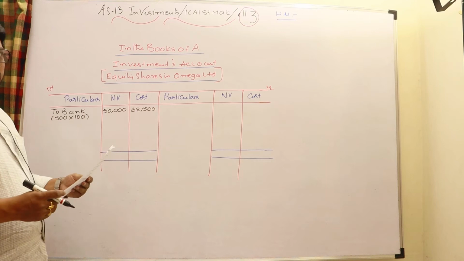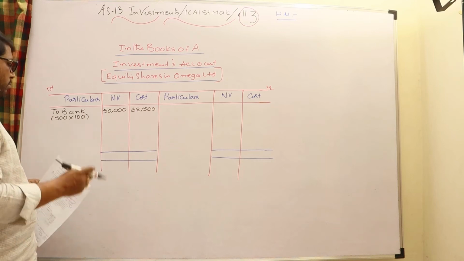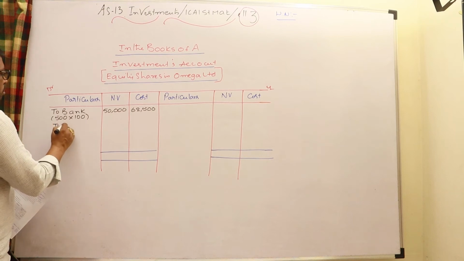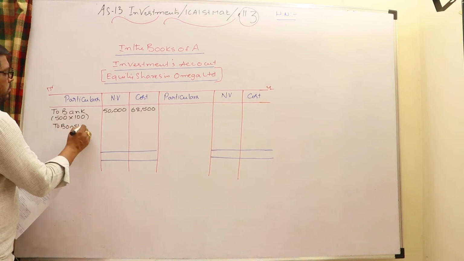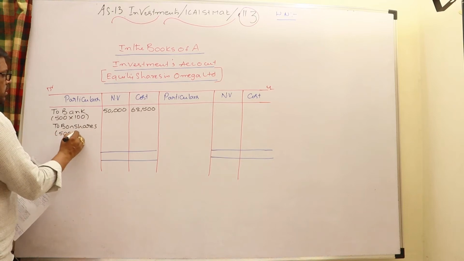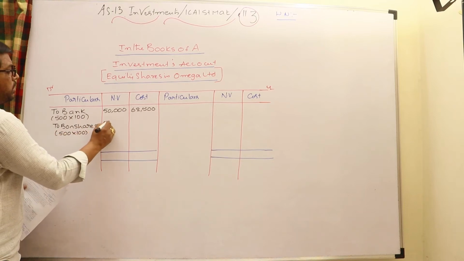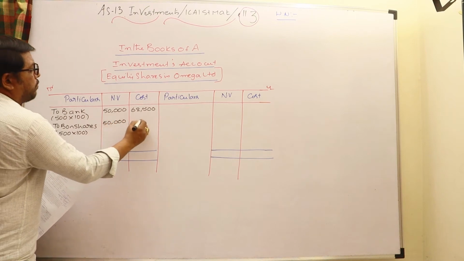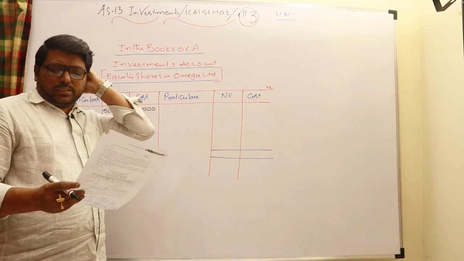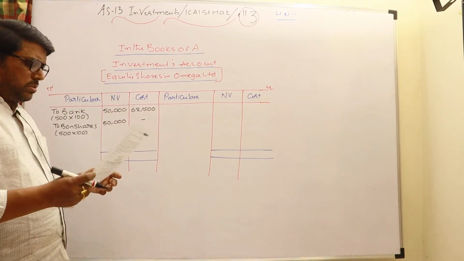And the company offered bonus shares, for every one share one bonus share is offered. Again 500 bonus shares are offered, each of nominal value 100, again 50,000. Of course the cost incurred is nil, no cost incurred for them because they are given free of cost.